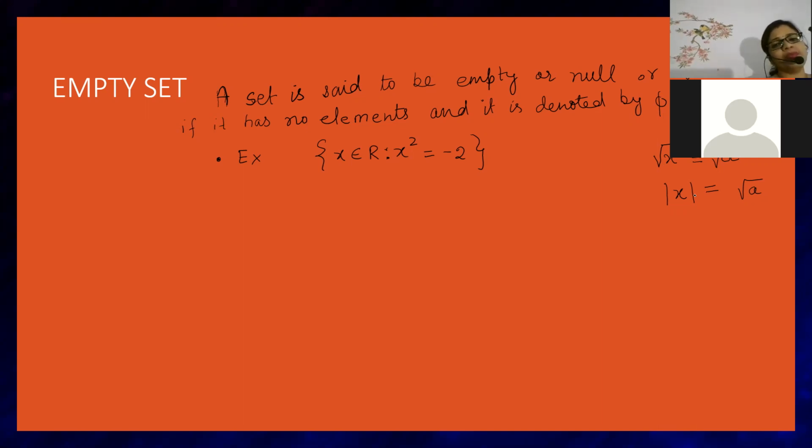Everything has a symbol. You cannot put a set inside this closed bracket. You know why? Because it is the symbol of greatest integer. This is the symbol of greatest integer. Modulus, this is the symbol of modulus. You cannot keep elements inside modulus also. And that's why we are using curly brackets. You have to know the content nicely.